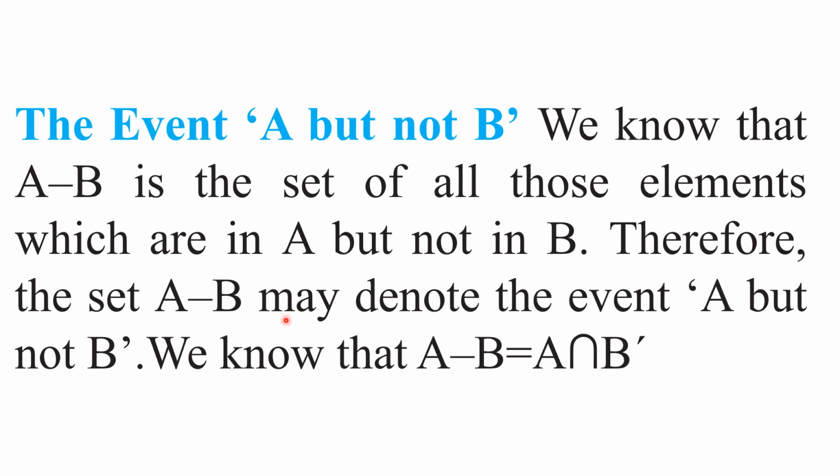Right. Therefore, A minus B denotes the event. Here we don't say this is a set. It is an event. A but not B means event A occurs but event B does not occur, does not happen. Okay, my children. And moreover, A minus B is equal to A intersection B dash. This is also from the set theory. We can denote this event as A minus B or A intersection B dash. Both denote the same event. Understood this point, my children? Right.